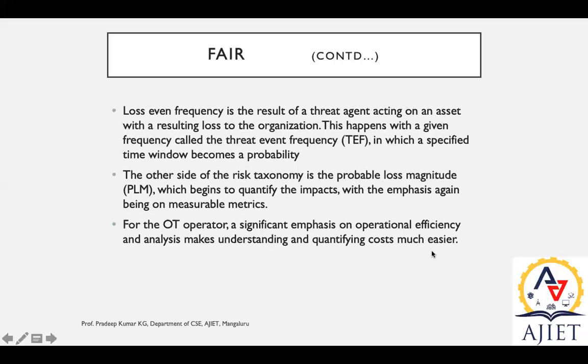So there is a loss according to the money spent on that. These are the PLM, probable loss magnitude, which begins to quantify the impacts, with the emphasis again being on individual measurable metrics.